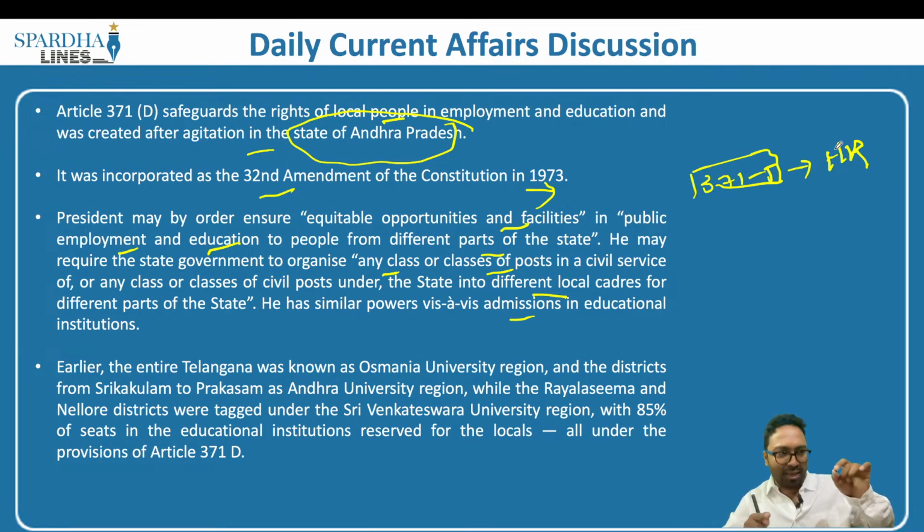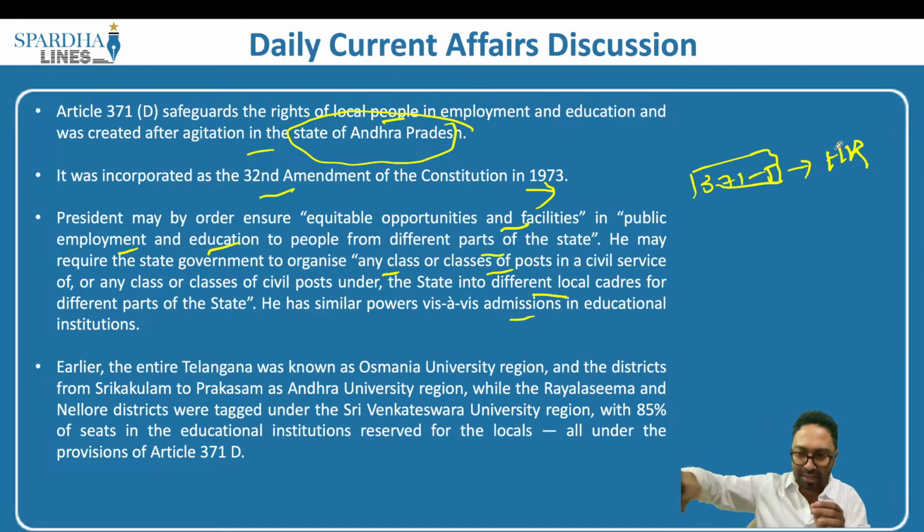If a person is born in that region, or has been living in that region for a specific period of time, he will be given a certificate that he belongs to the Hyderabad Karnataka region, and only such a person will be entitled to the employment opportunity. A certain reservation is given to this section of the people.